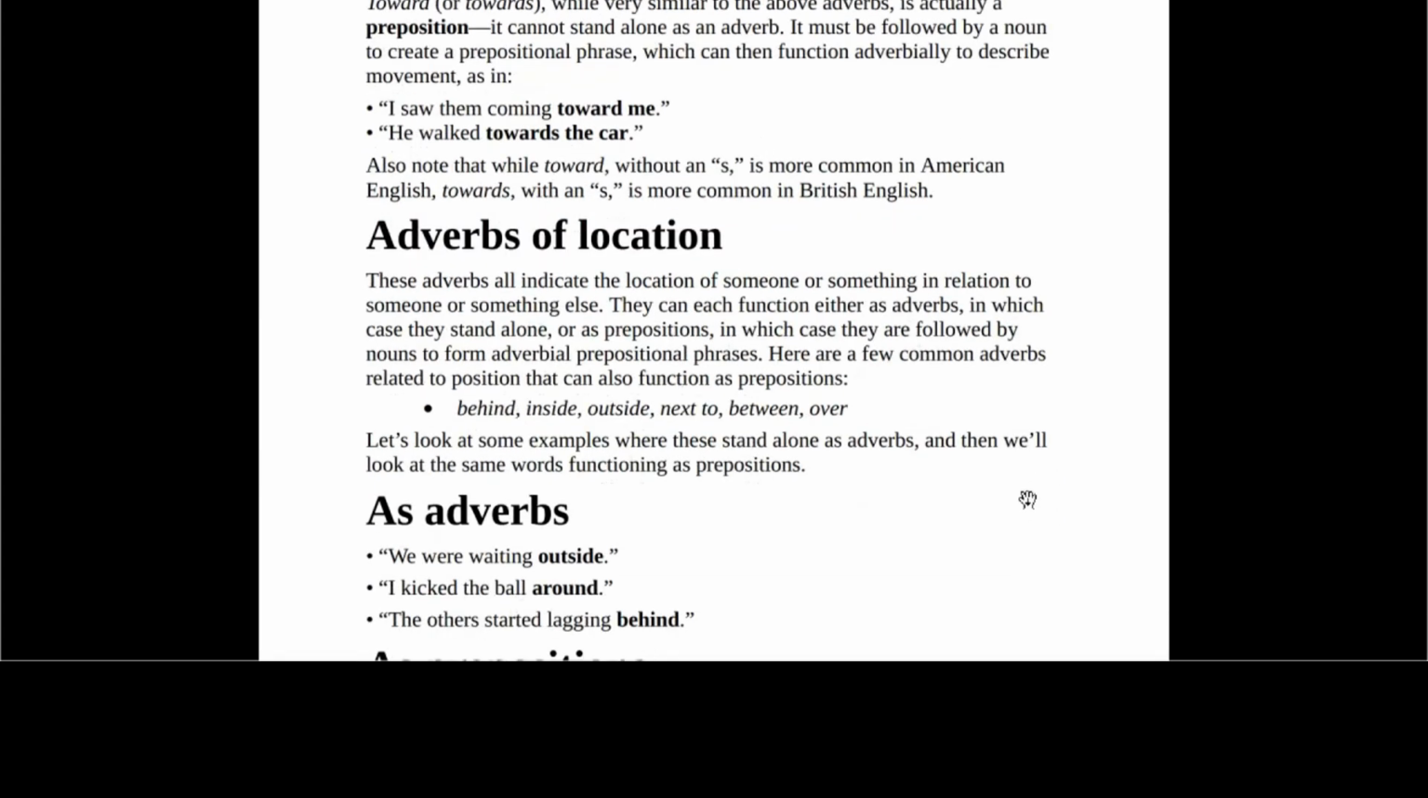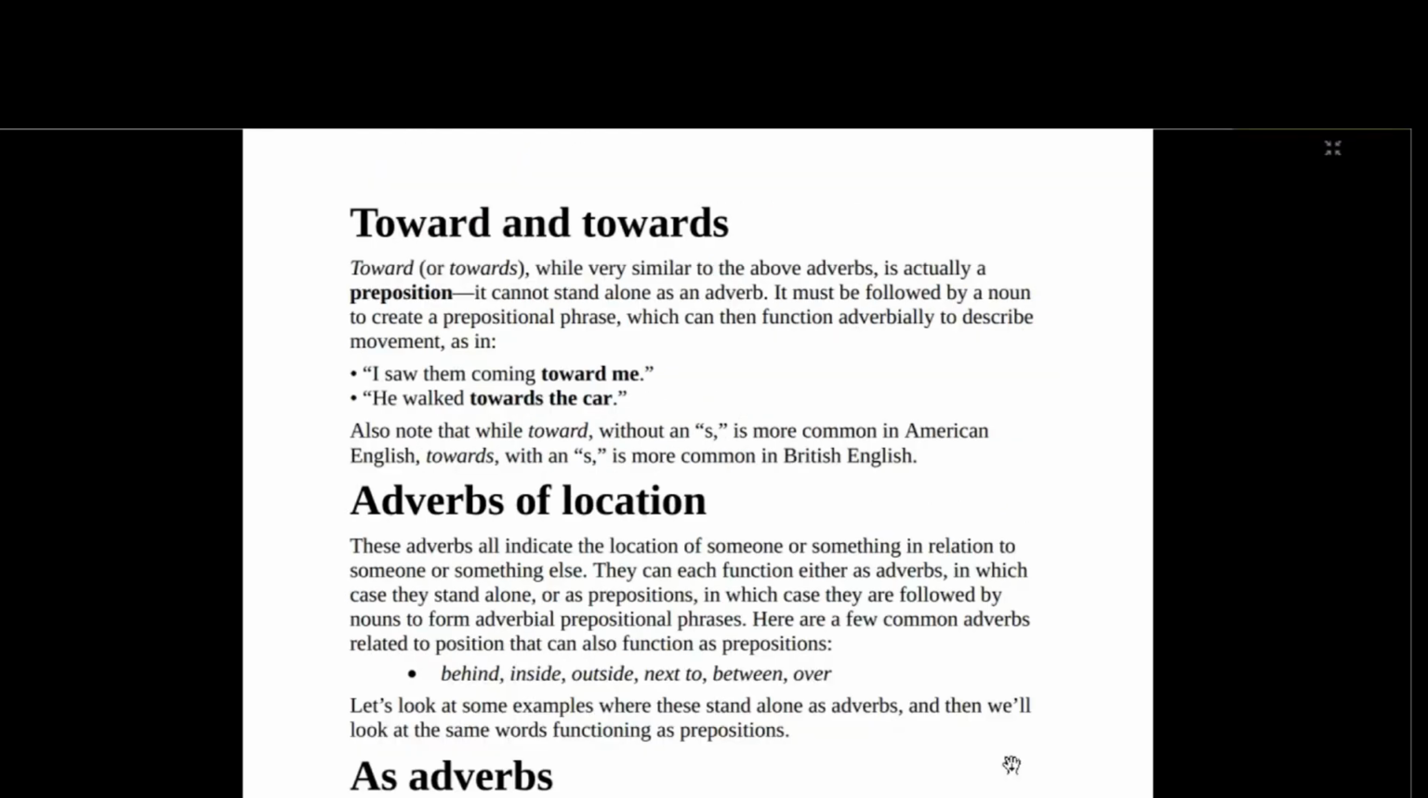Let's talk about the difference between toward and towards. Toward or towards, while very similar to the above, is actually a preposition. It cannot stand alone as an adverb. Please take note. Although it sounds like eastward and forward, it's so different. This one is a preposition.